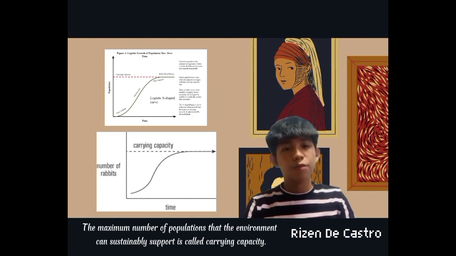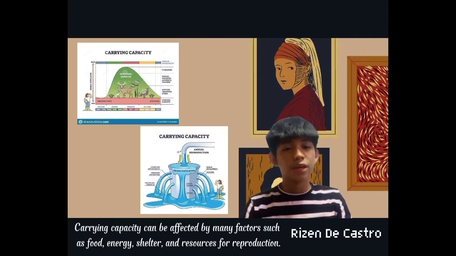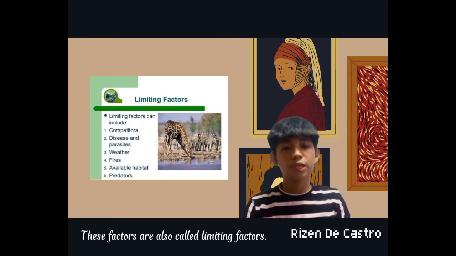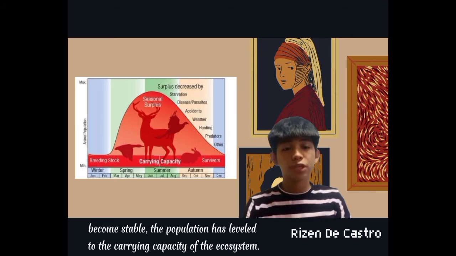The maximum population size that an environment can sustainably support is called the carrying capacity. This varies from one ecosystem to another depending on the available resources and space. Carrying capacity can be affected by many factors such as food, energy, shelter, and resources for reproduction. These factors are also called limiting factors. When every organism in the population has a fair share of these factors, and death and growth rates become stable, the population has reached the carrying capacity of the ecosystem.